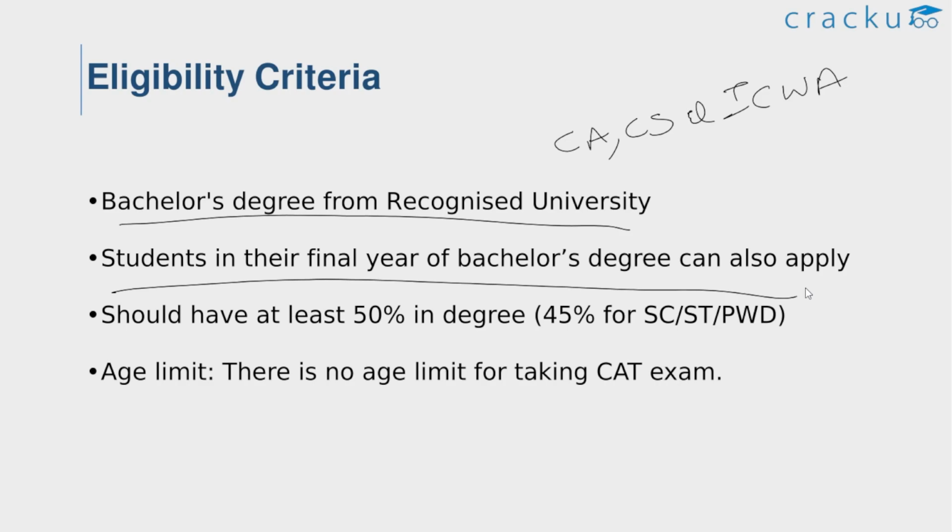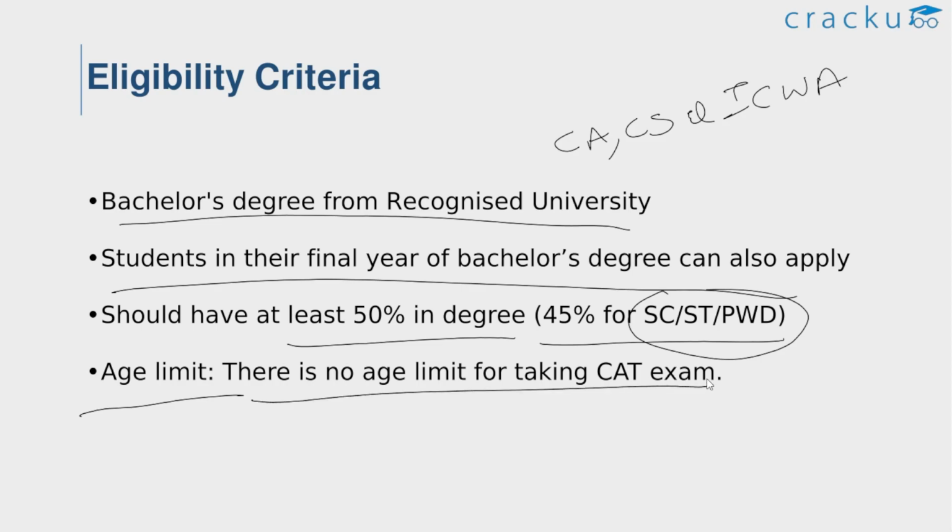They might be required to get a professional degree from their institute at the time of admissions. Candidates should have at least 50% in their undergraduation degree and minimum 45% for the SC, ST and PWD category students. And coming to the age criteria, there is no age limit for taking the CAT exam. So anyone can take the CAT exam as long as you fulfill these eligibility criteria.